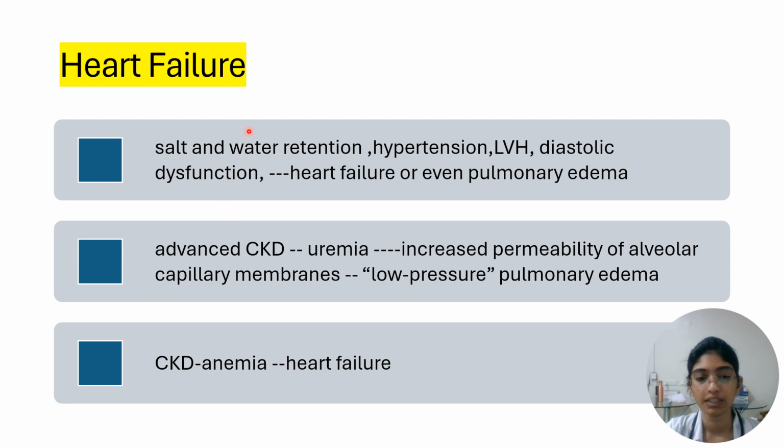Heart failure in CKD occurs by various mechanisms. First, when there is salt and water retention, there will be hypertension that may lead to left ventricular hypertrophy, leading to diastolic dysfunction, leading to heart failure and pulmonary edema. And in case of advanced CKD, there is so much uremia, and this leads to increased permeability of alveolar capillary membranes, leading to a low pressure pulmonary edema. Also, the anemia which happens in CKD can contribute to heart failure.